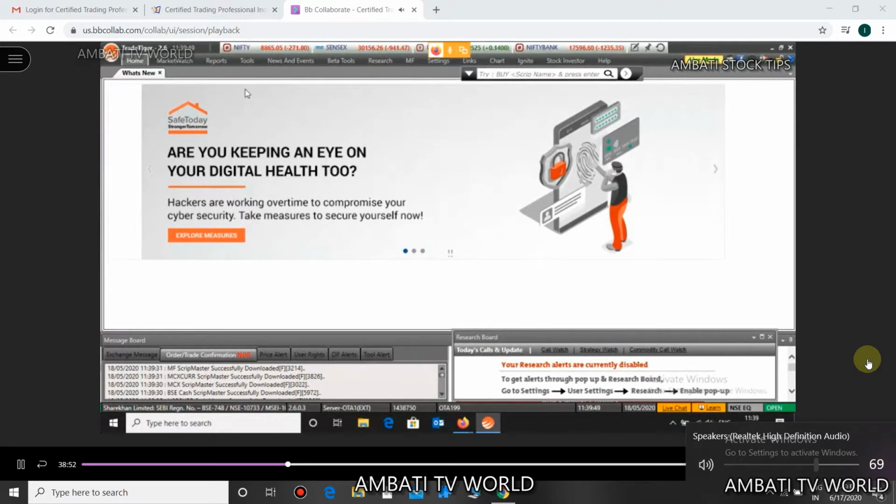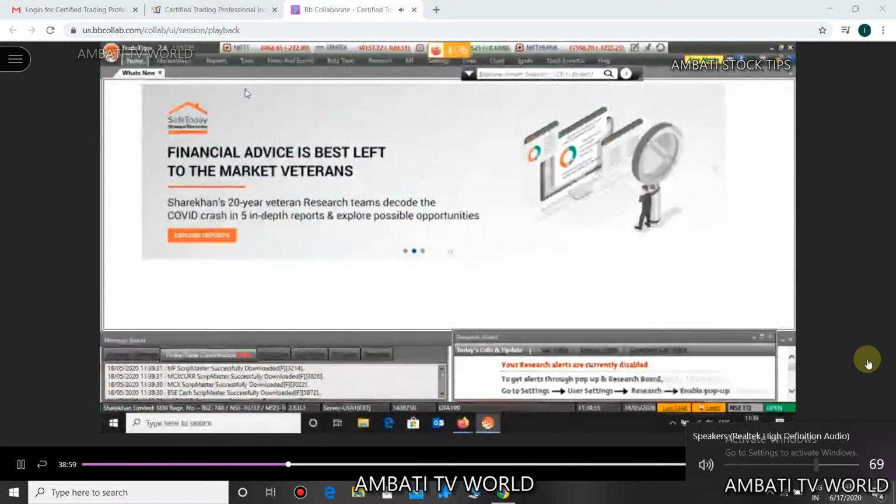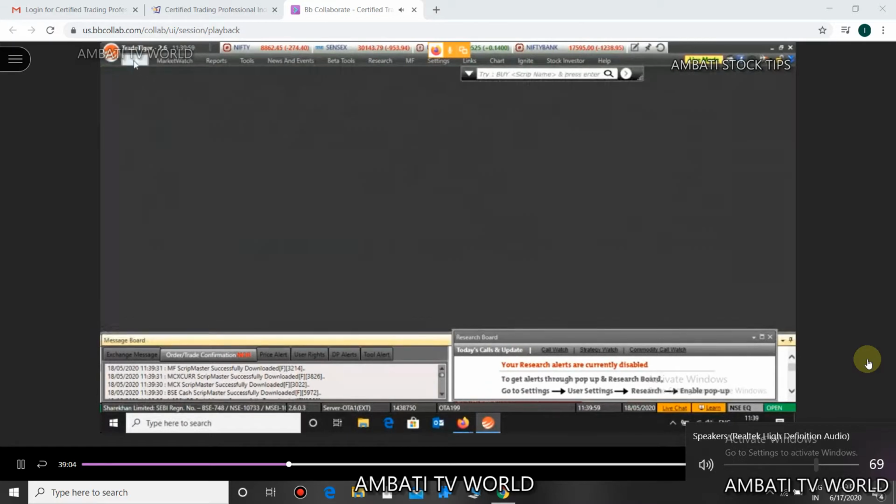Okay, now once you log in to your Trade Tiger, this will be your landing page. Now see here, the first icon is your home icon. Can you see it?